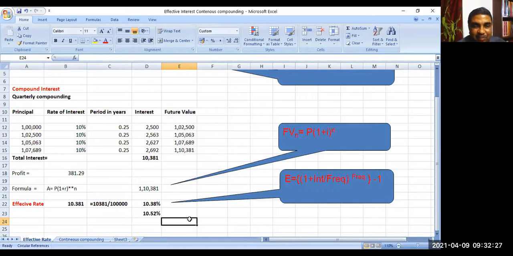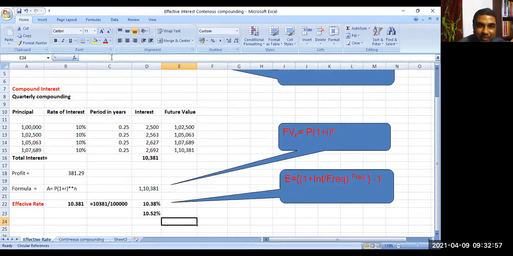Are you getting the concept of effective rate of interest? Yes, sir. So if I increase the frequency, the effective rate will be more. Right. So instead of daily basis, I can do it on hourly basis. So you will find that rate of interest will be increasing.